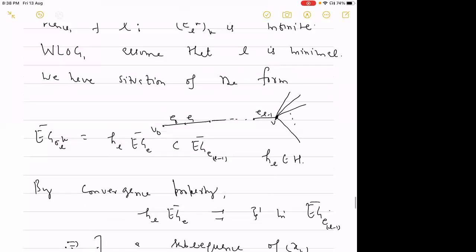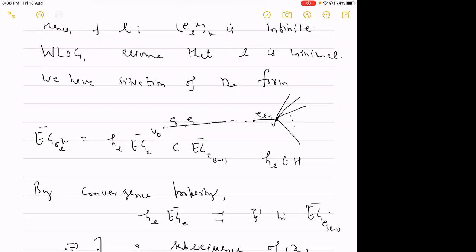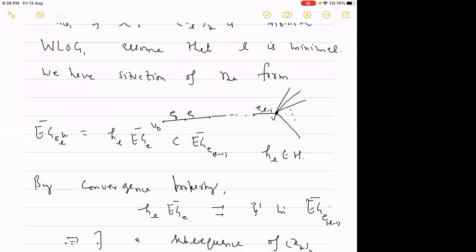Now let us look at what is happening at the level of spaces. Also note that the action of this fundamental group of graph of groups on the Bass-Serre tree is cocompact. Therefore, again up to a subsequence, we can say that EG sigma LK bar is nothing but a translate of a single space EG E bar, and HL comes from the fundamental group of the graph of groups, and they fit inside here.